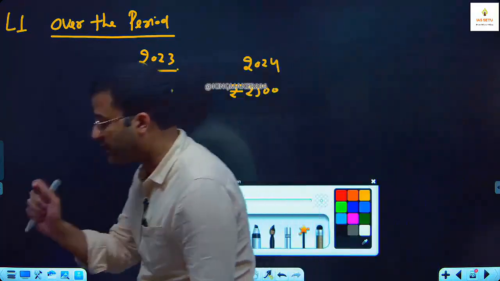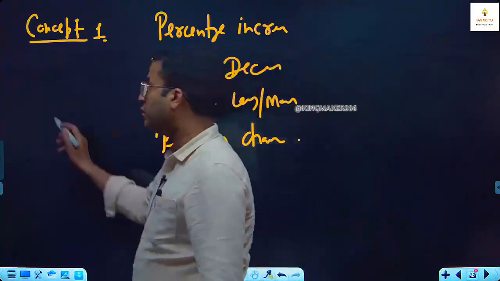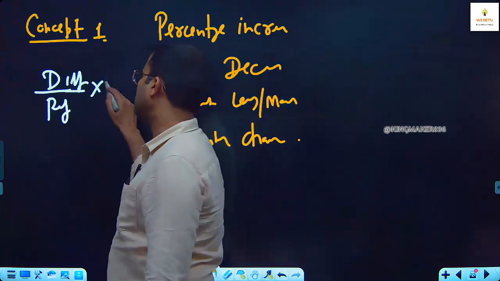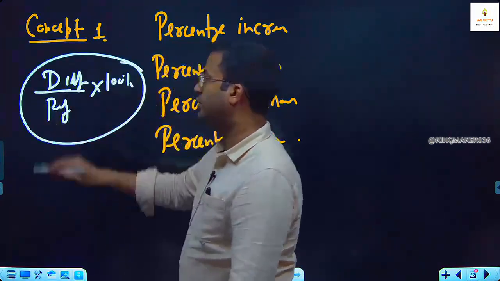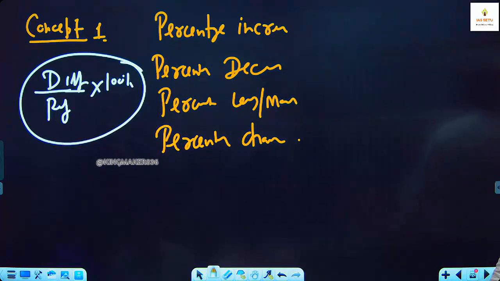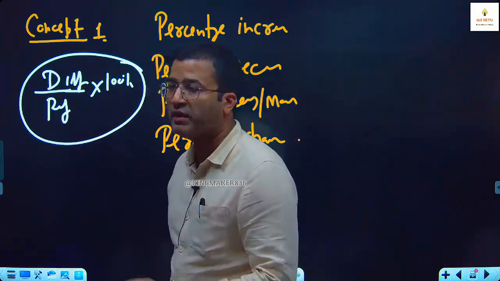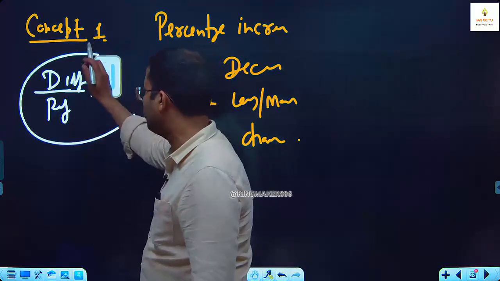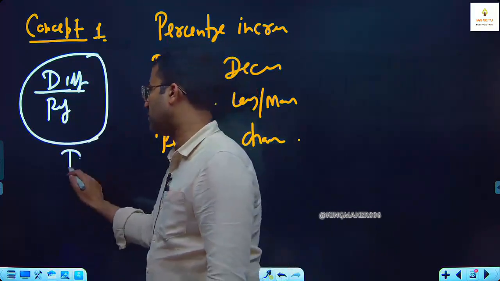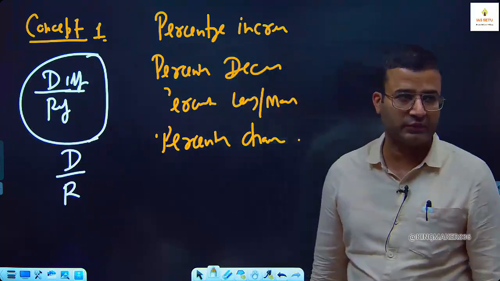Whenever we have to find percentage increase, decrease, percentage less, more, percentage change, here what we have to do: difference upon reference into 100%. This is our formula or this is our short trick. Or yesterday we have learned our percentage fraction table. We can solve without 100% also, but it will give fraction value. D upon R भी कर सकते हो, उससे fraction answer आएगा, not percentage, and you remember the fraction table.